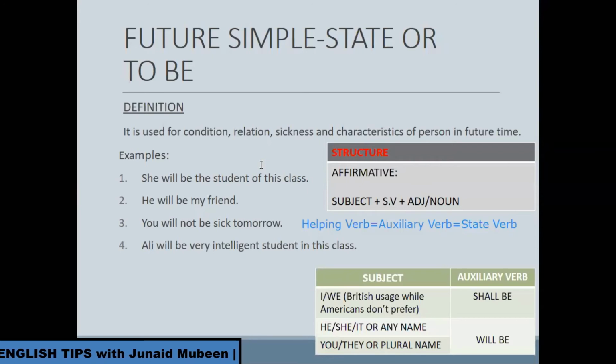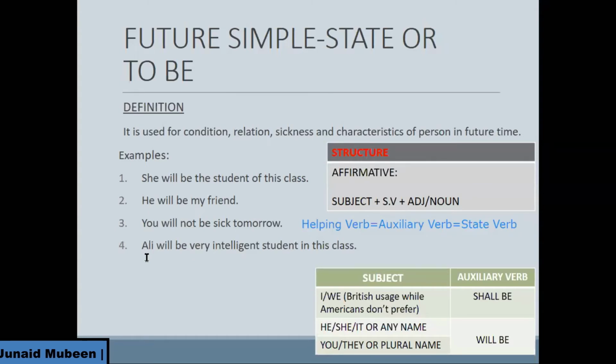I think you should take the screenshot. You will not be sick tomorrow. Ali will be a very intelligent student in this class. This sentence is showing the characteristic of Ali in the future.